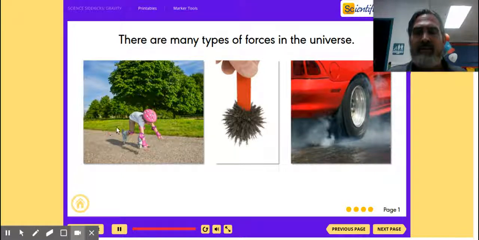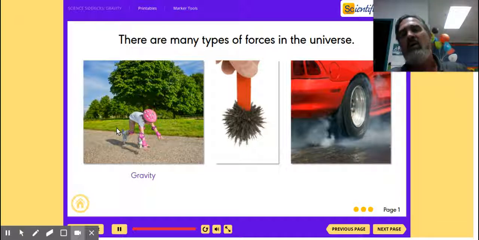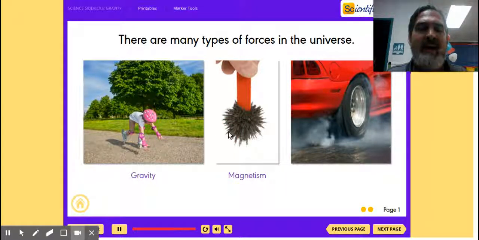So we've got gravity that keeps us down on the earth, that keeps the moon revolving around the earth. We've got magnetism, which is the attraction of things made of iron and steel to a magnet. We've got friction, the force that slows things down. All of these things can cause things to move or slow down in some way.